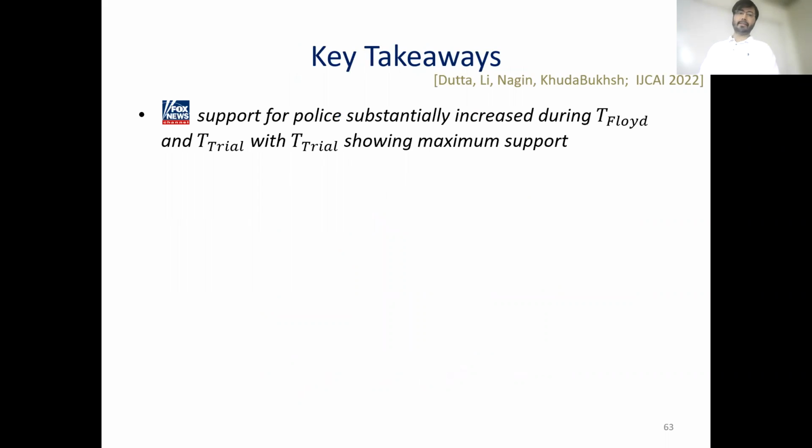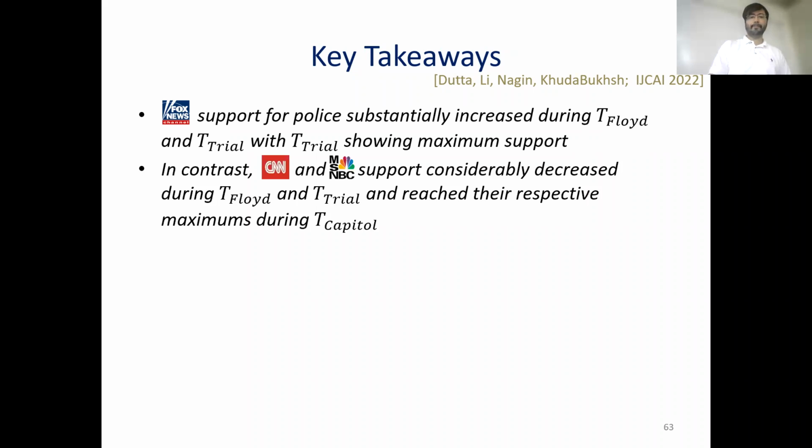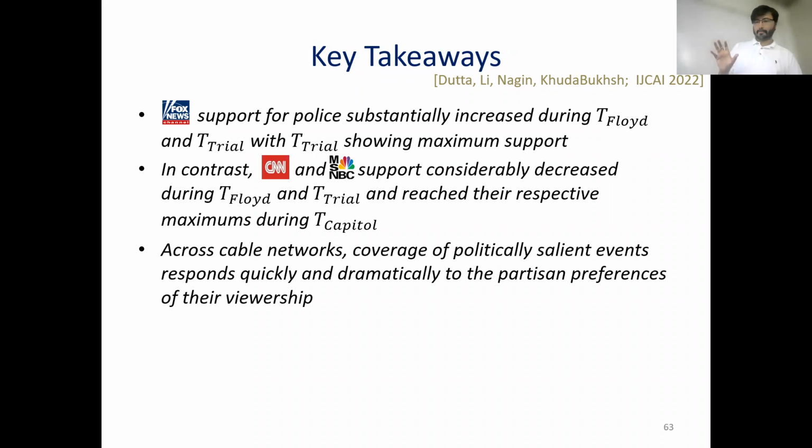So the key takeaways from this work are: Fox's support for police substantially increased during the time of Floyd and trial, with time of trial showing maximum support. In contrast, CNN and MSNBC support considerably decreased during time of Floyd and time of trial, and reached their respective maximums during time of Capitol. And the substantive main finding is that across cable networks, coverage of politically salient events responds quickly and dramatically to the partisan preferences of their viewership.